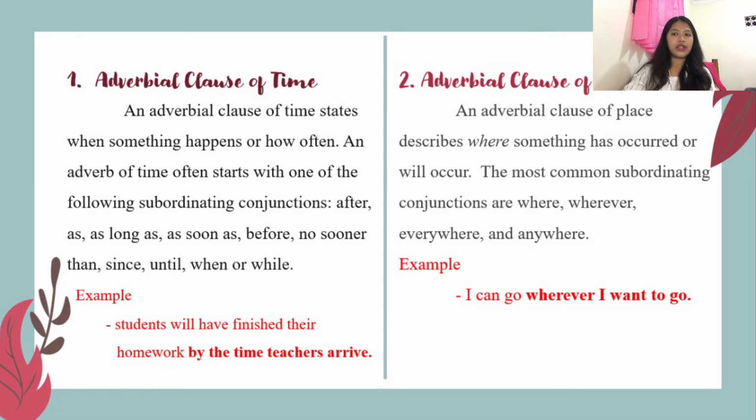because it tells about when something happened or how often. Next, the adverbial clause of place. An adverbial clause of place describes where something has occurred or will occur. The most common subordinating conjunctions are where, wherever, everywhere, and anywhere. The example is: I can go wherever I want to go. So the adverbial clause of place here is "wherever I want to go", because that refers to where something has occurred or will occur.